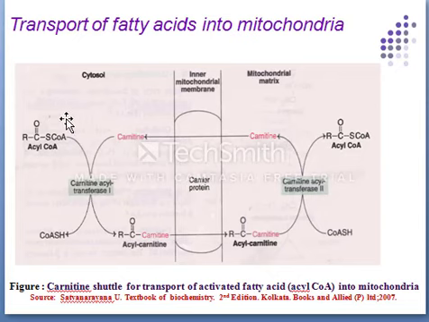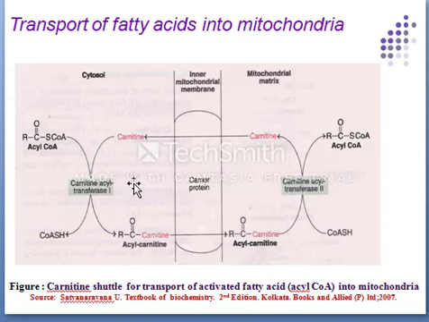The second stage is transport of fatty acids into mitochondria. The inner mitochondrial membrane is impermeable to fatty acids. So a specialized carnitine carrier system, or carnitine shuttle, operates to transport activated fatty acid from the cytosol to the mitochondria. This occurs in four steps.